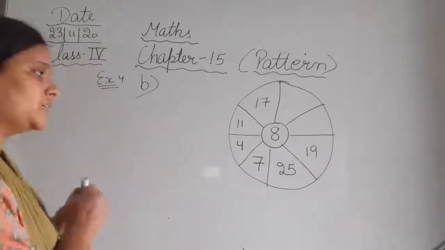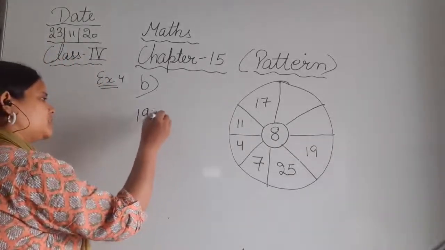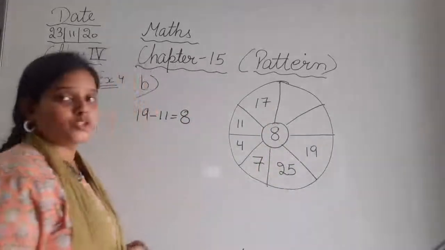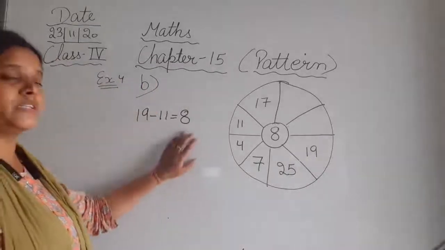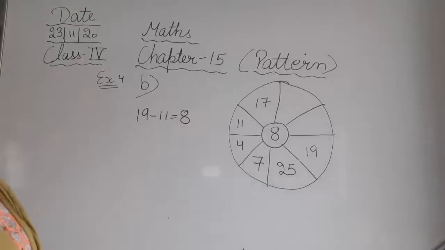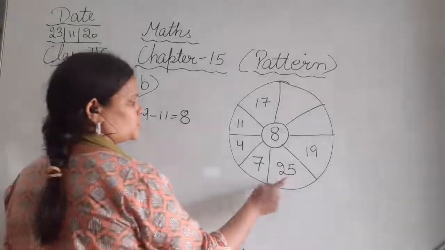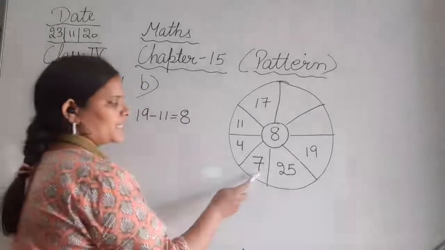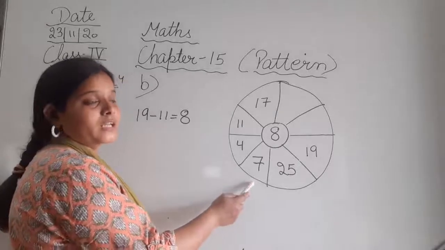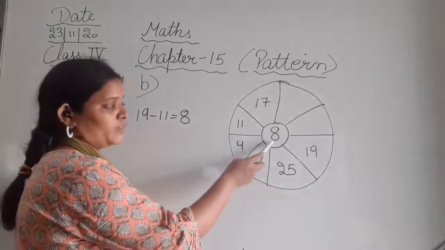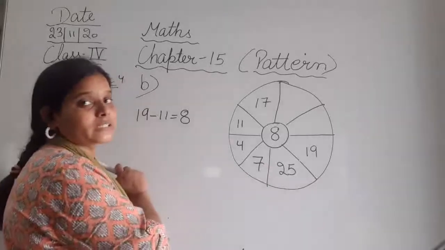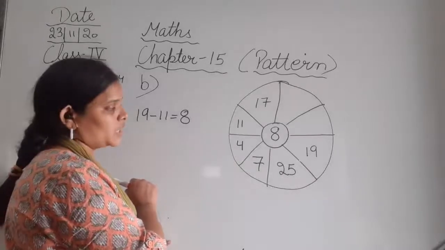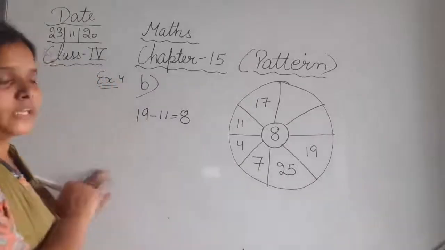19 minus 11, that is 8. 19 minus 17, that will be 2. तो देखिए 19 minus 11 is 8. अब इसको हम एक बार साइड पे रखते हैं. Let's check the pattern. So now let's move to the next number, that is 25. So 25 minus 7, that will be 18, and 25 minus 4, that is 21. 25 minus 11, that will be 14.